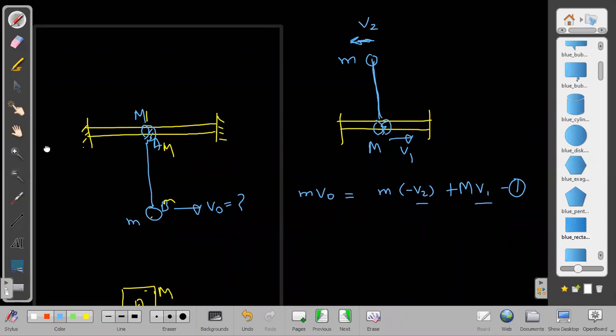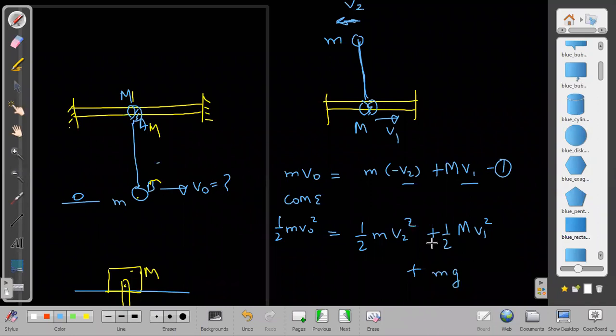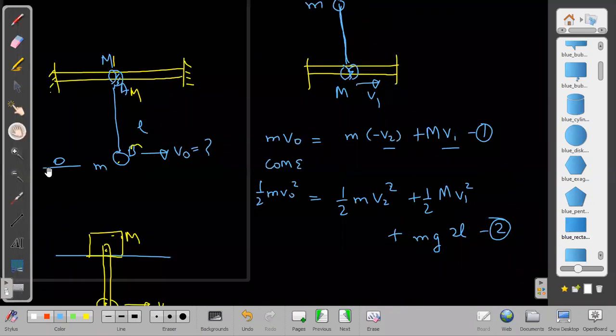What is the other equation now? The other equation is the kinetic energy equation. Total mechanical energy is conserved. Initial kinetic energy was half m v naught square. Initial potential, we can consider zero. This will convert into half m into v2 square plus half capital M into v1 square plus m g into 2L plus M g into 2L.